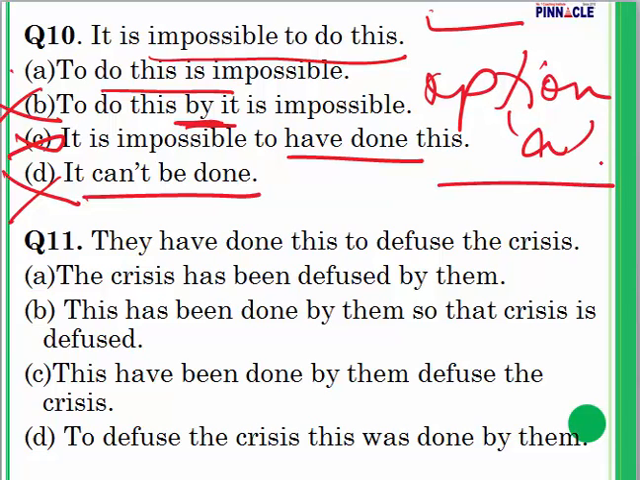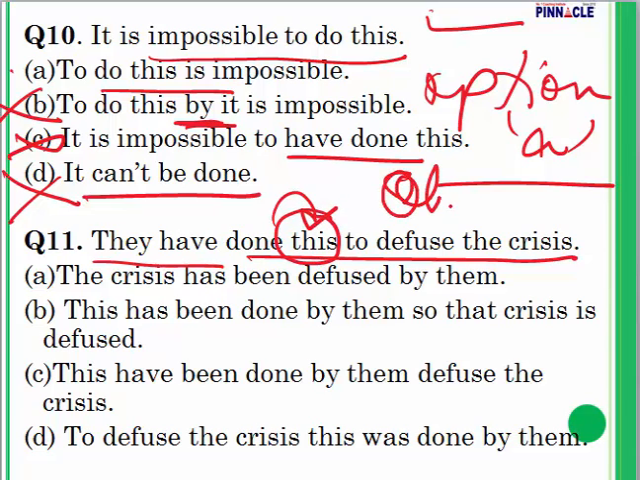Please make sure that you see all the options. Don't just look at one and say, okay, this is going to be the right one. No, it won't happen like that. Question number 11. They have done this to diffuse the crisis. Done what? Done this. So this is my subject. This is going to be my object, which will become the subject in the next sentence.